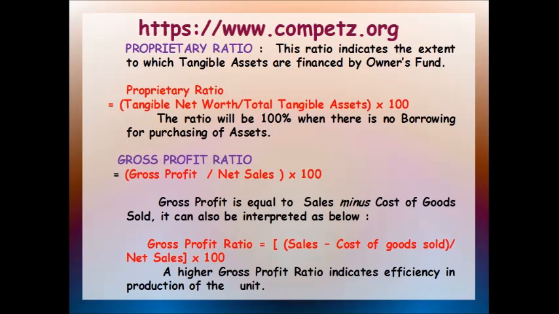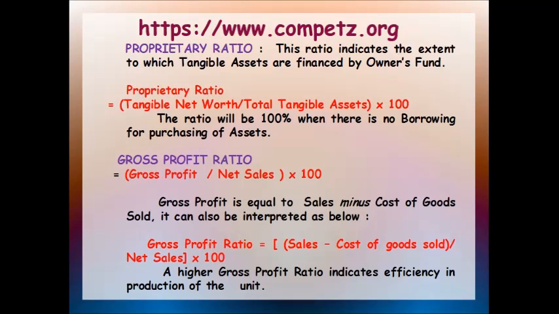Okay, suppose friends, there is an increase in the percentage of gross profit as compared to the previous year, so it is an indicator of one or more of the following factors. I will just mention two or three factors, and give you a practical example. The selling price of the goods has gone up without a corresponding increase in the cost of goods sold. That is, the manufacturing cost and all costs remain the same, but the selling price is much higher as compared to the previous year.